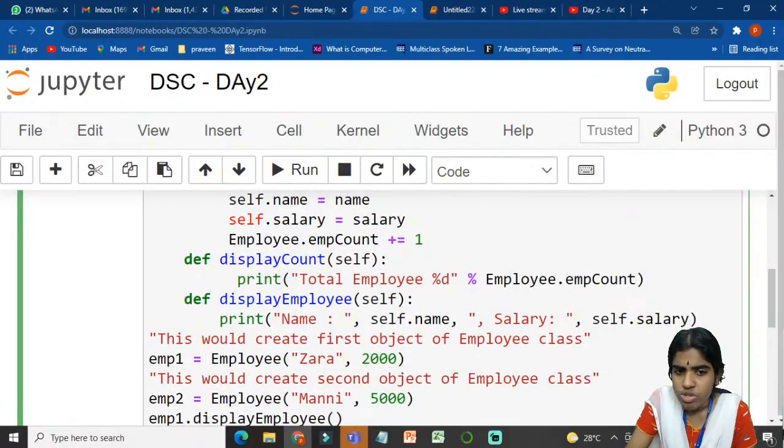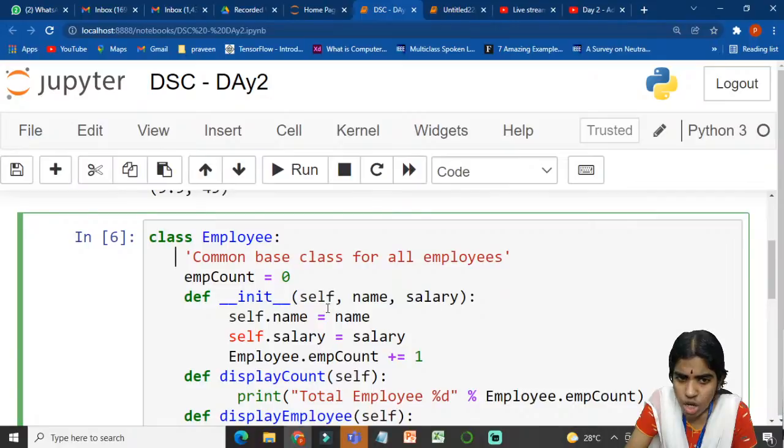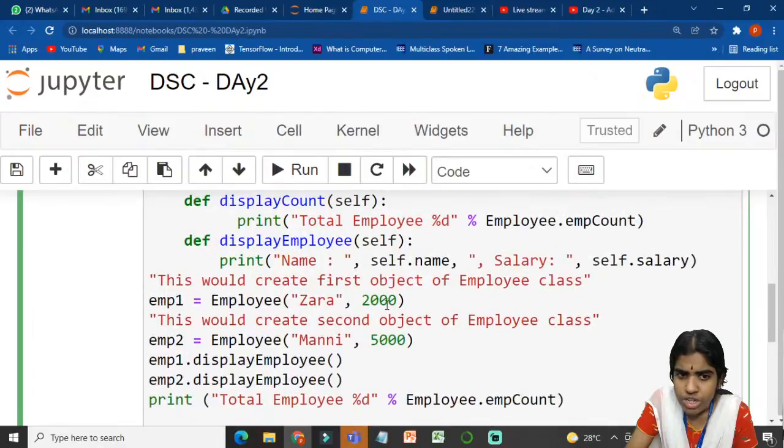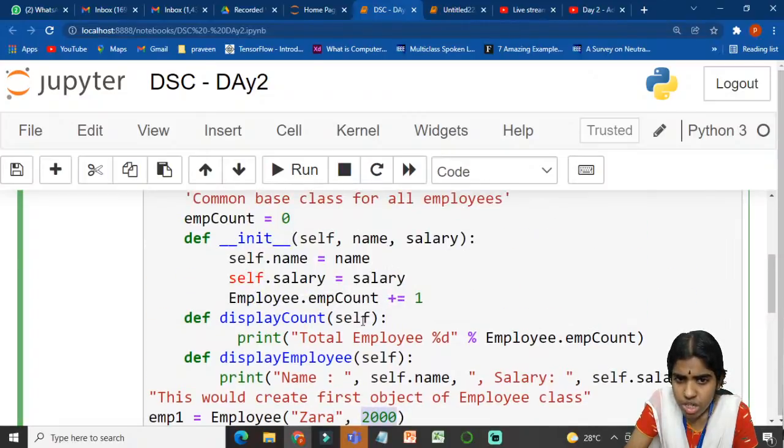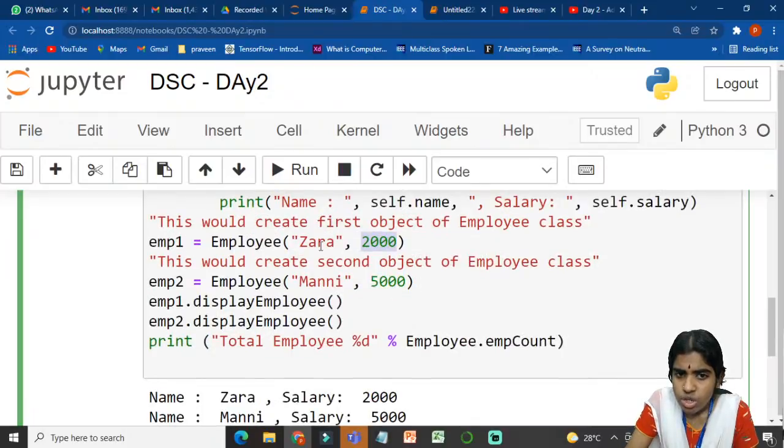After doing so, I am calling the class. Whenever I want to pass any arguments, I define an init function, right? So whenever I have to pass arguments to my init function, I call the corresponding class. I am calling the employee class and passing these two arguments, the name and the salary he is earning. These two are passed as arguments to my init function. It is stored in the variable called emp1.